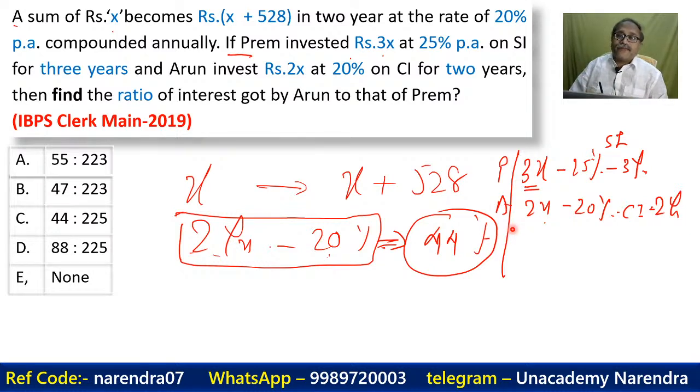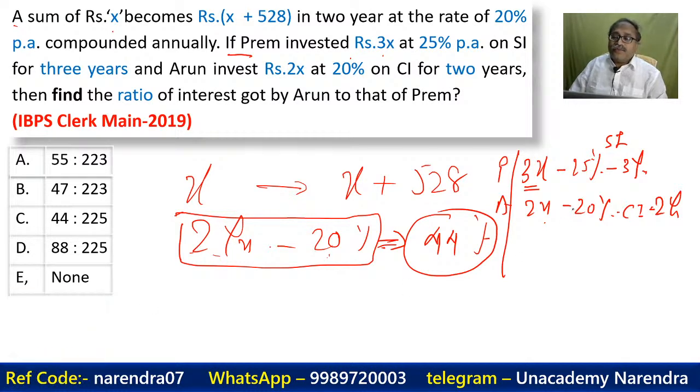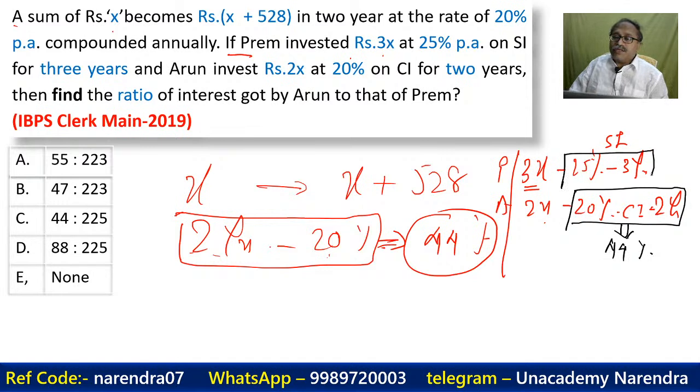And what else we know is, for 2 years at 20% per annum, the interest is 44%. And for 3 years, simple interest at 25% is 75%. You must be knowing that.